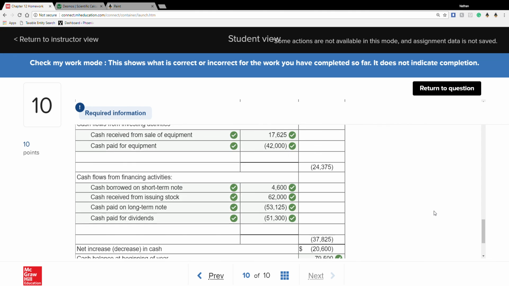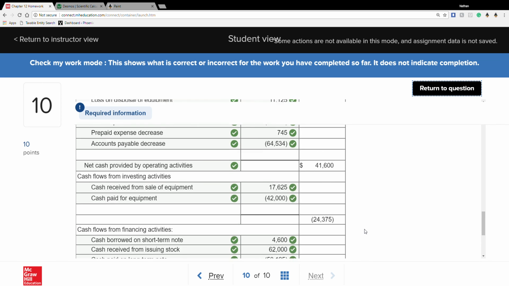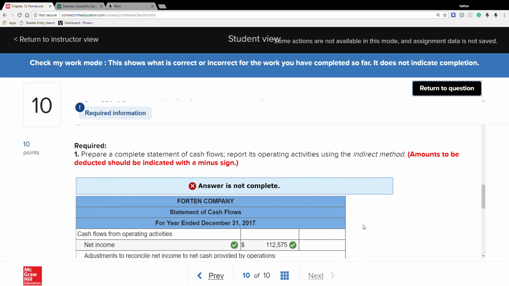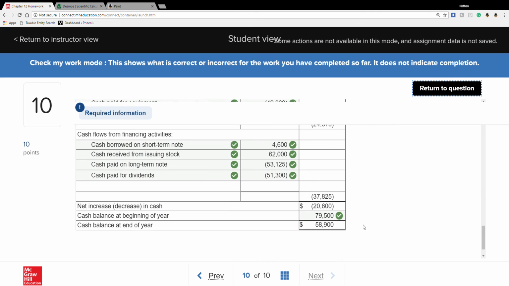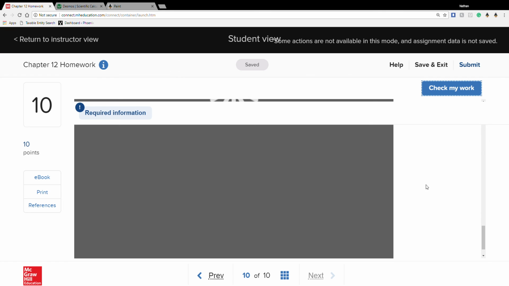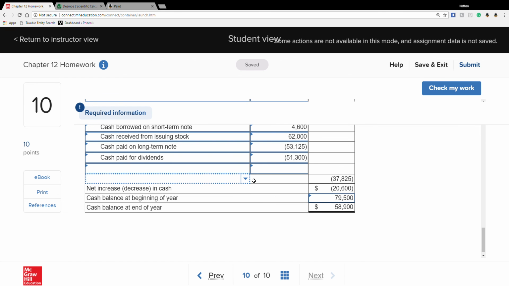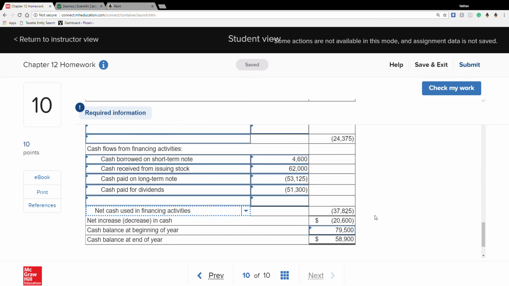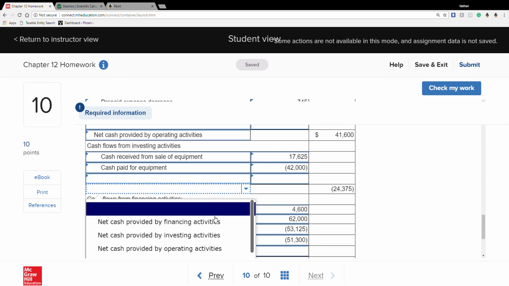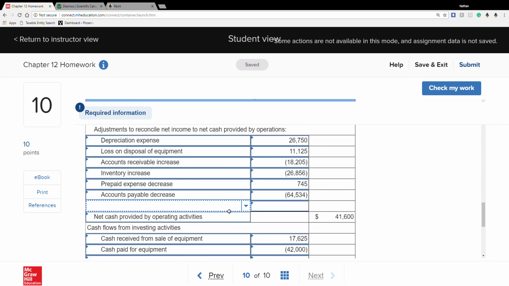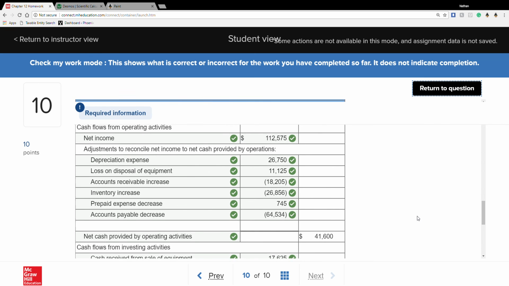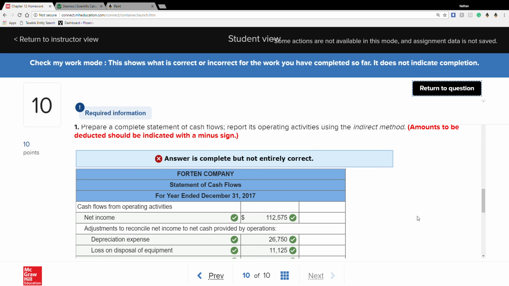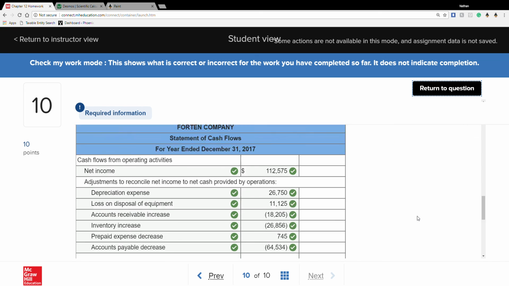So in the end, check my work. All of our numbers match. And it's saying answer is not complete. Boom, boom. Don't forget your totals. Okay? Because again, just showing you right there as an example, they're going to get you on those. So always have your totals in. Because again, Connect does not like to say what's going on. So let's see if everything's now in. Answer is complete but not entirely correct.